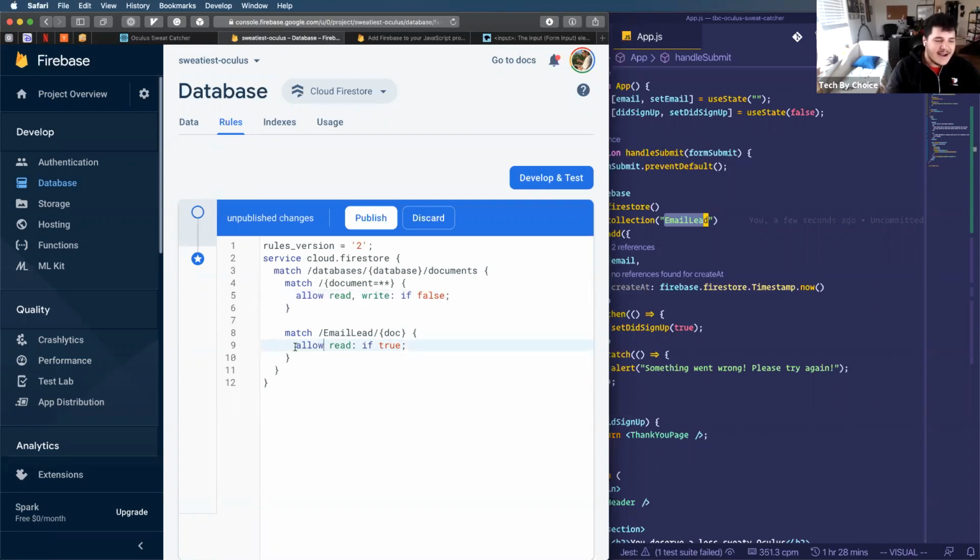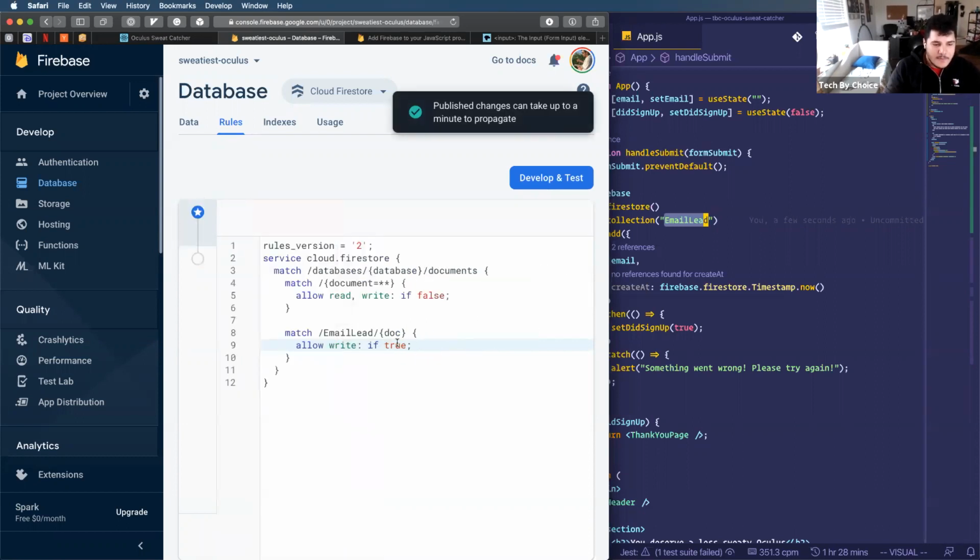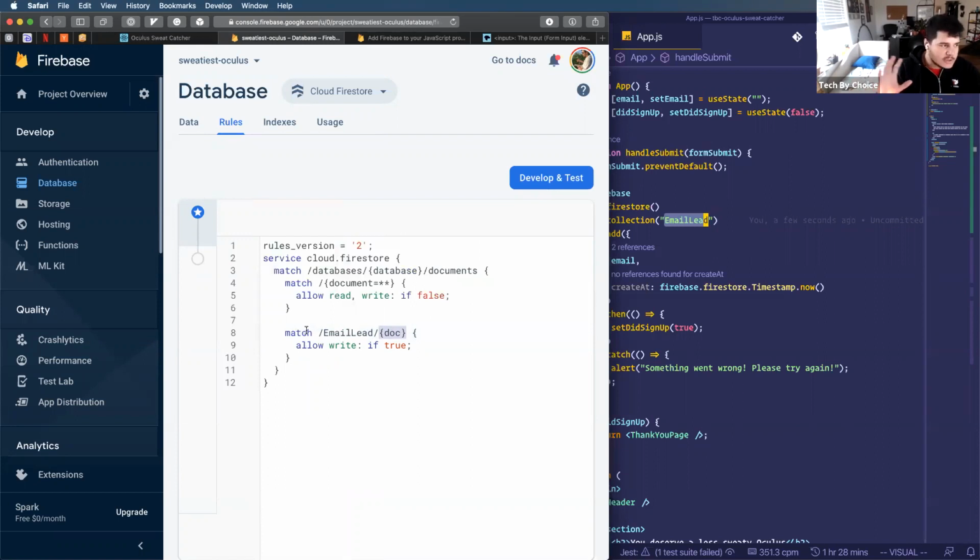So I'm just saying that, all right, actually, it's not read, it's write. All right, so what I'm basically saying is that for my collection, if you're trying to write to the email lead, then any document inside this collection, just allow somebody to write to it. But definitely don't let anybody read from it, right? This is our data. I want to keep it safe. I want to keep it secure.